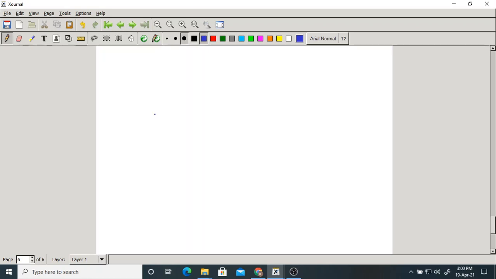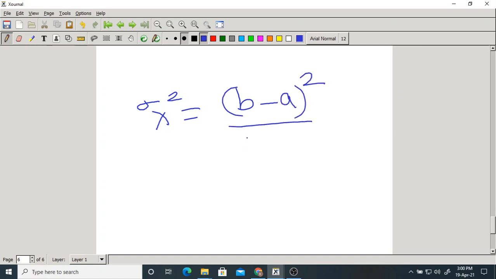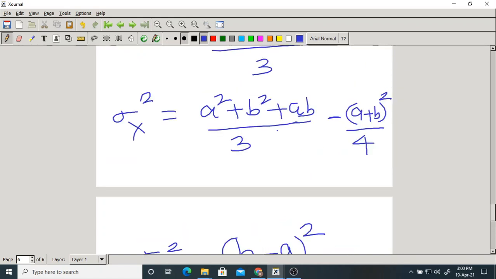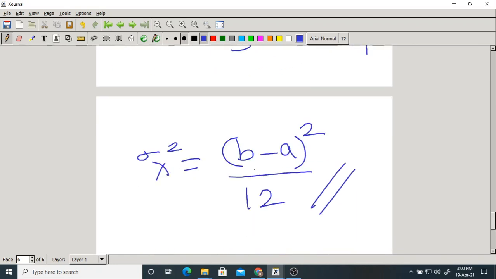So if you do simple calculations, sigma x square will be equal to (b minus a) whole square by 12.